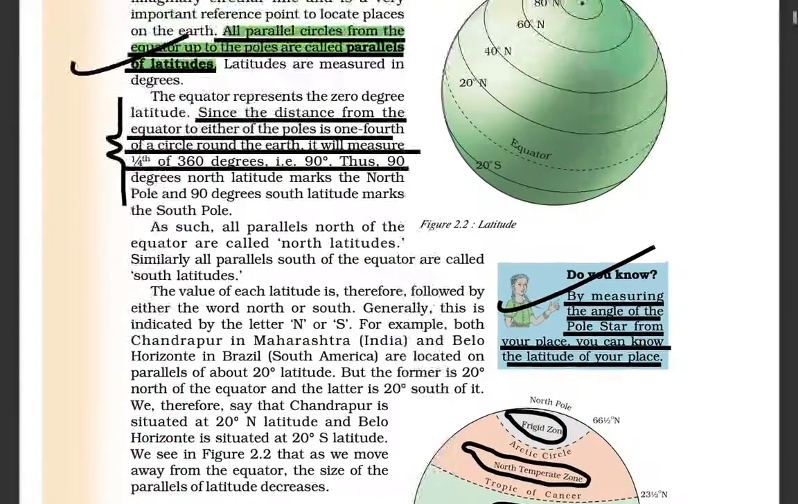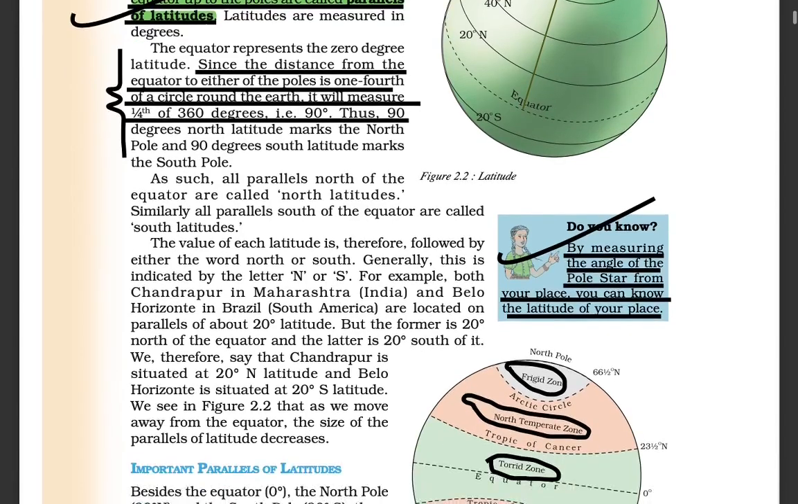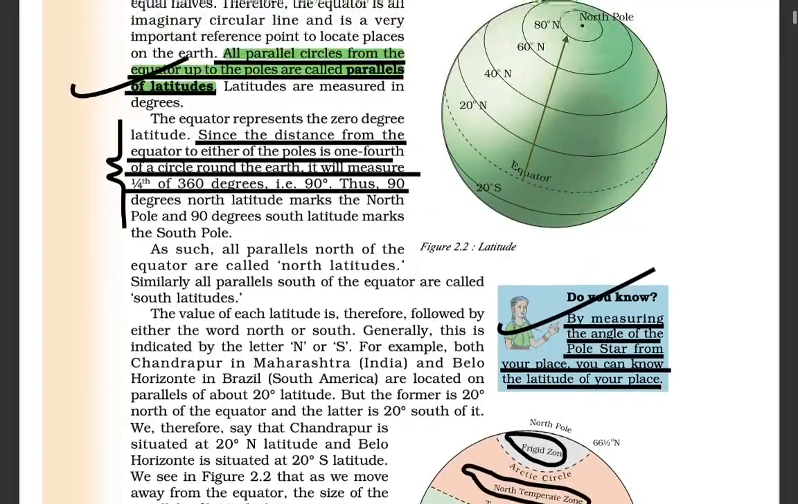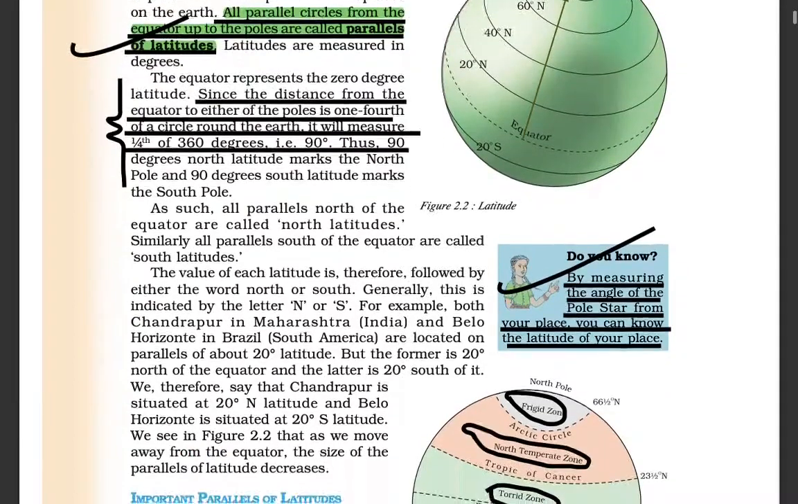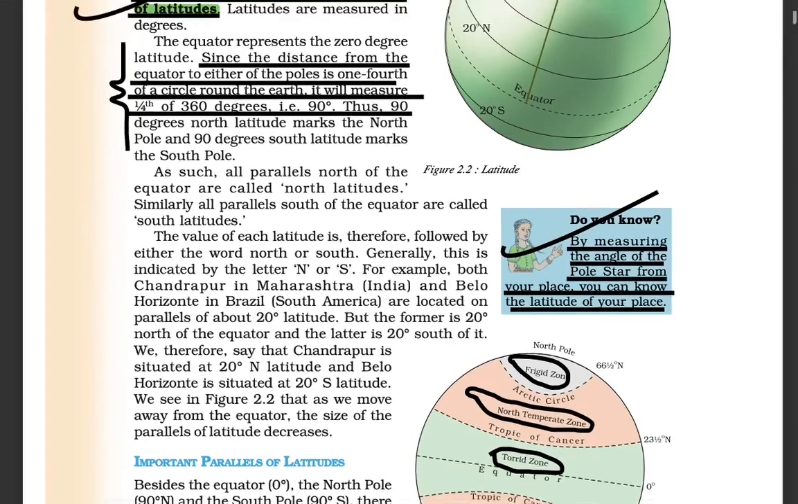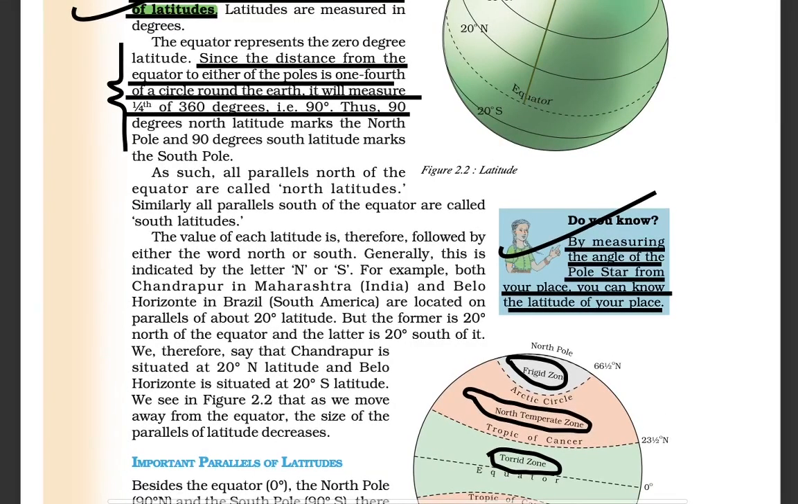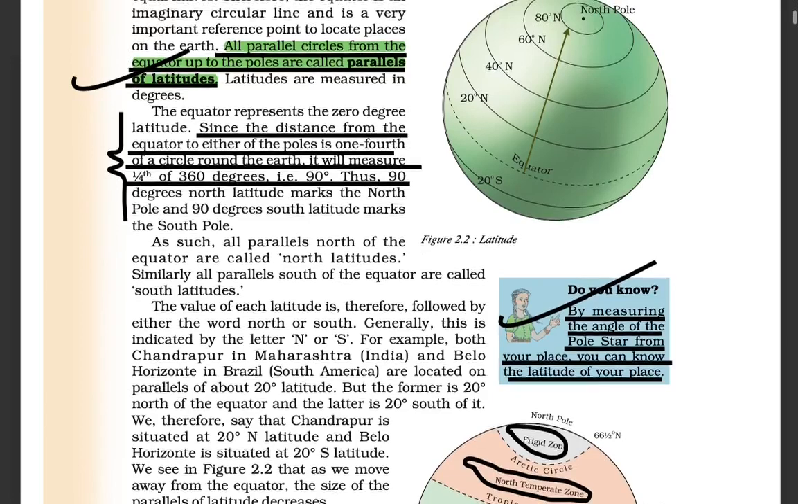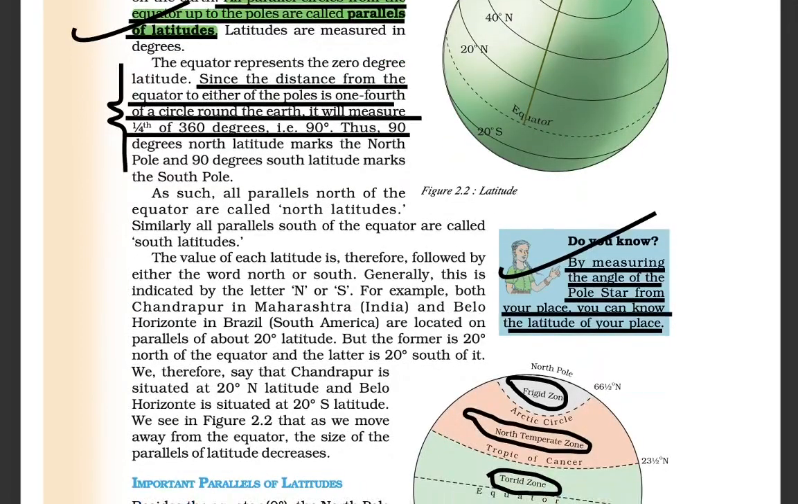We have various degrees of latitude, which are measured by the distance from the equator or the center of the core of the Earth, and they are represented in degrees. This is what they have divided into various circles. Since the distance from the equator to either pole is 1/4 of the circle, and the full circle is 360 degrees, it is 90 degrees. So let us imagine that it is a circle.